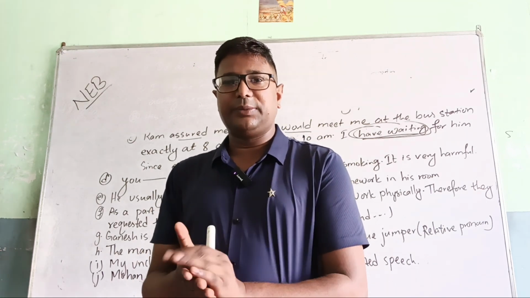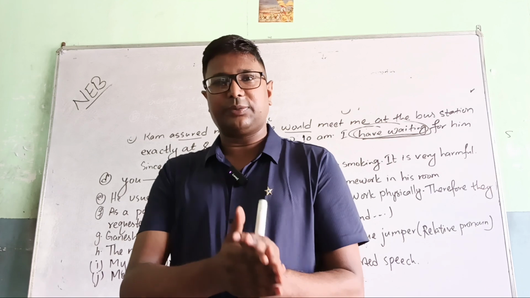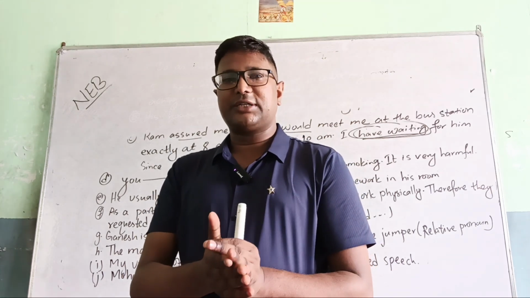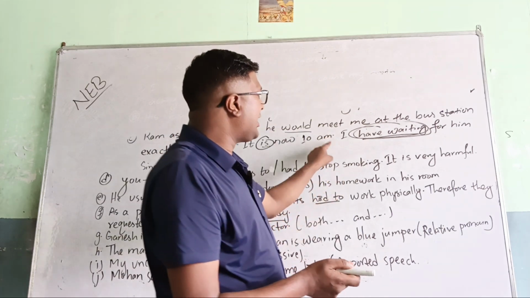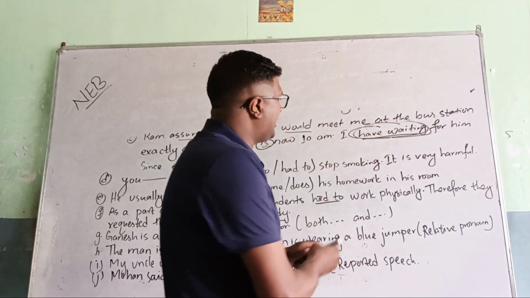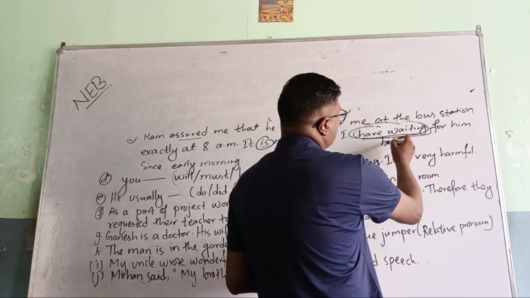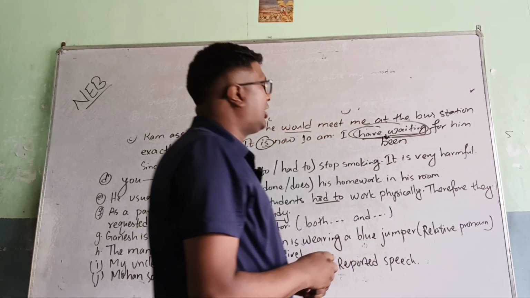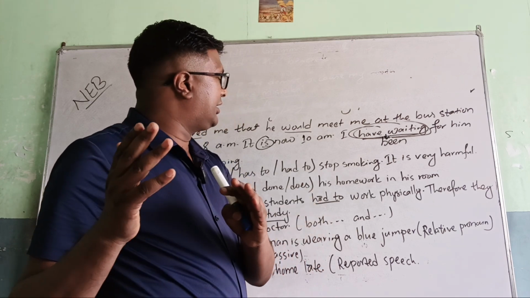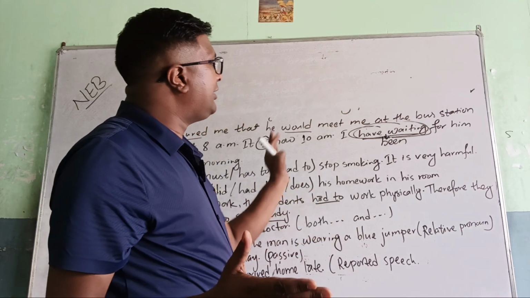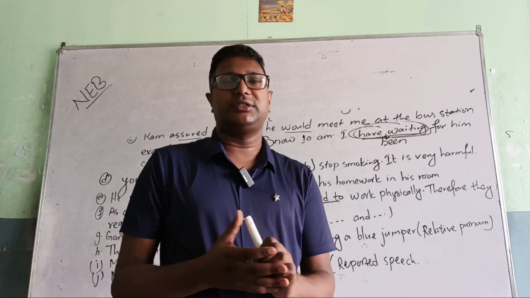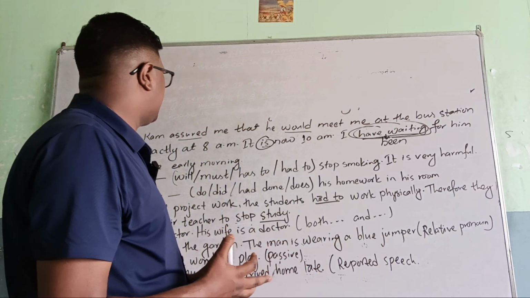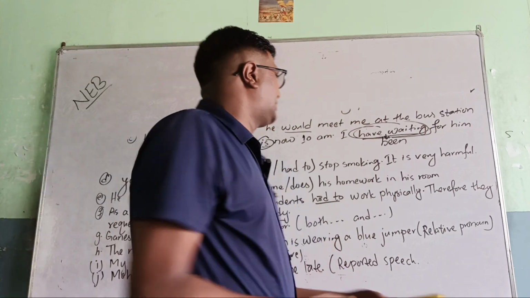subject plus has/have plus been plus verb-ing plus object. Let me repeat the formula: subject plus has/have plus been plus verb-ing plus object. In this question, after I have, there is no been. That's why present perfect continuous tense is the right answer. Other parts are correct; I have been, been is missing. That's why I have been waiting for him is the right answer. This is the answer of question number C.